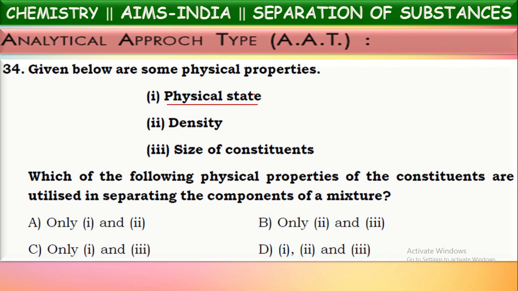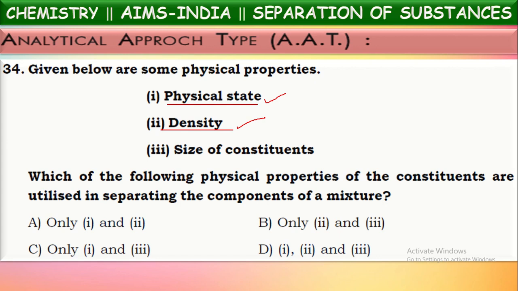One of them is a liquid, the other one is a solid, isn't it? So those can be separated by filtration. So physical state is considered here. Next one, density. The greater, denser particles can be separated from lighter particles by the gravity method. We have studied, isn't it? So density is also one of the properties utilized in the separation of mixtures.